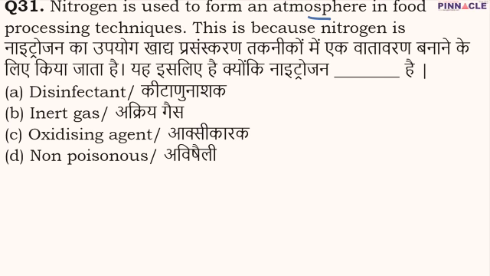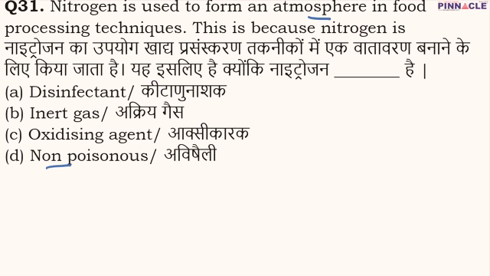The reason why nitrogen is used to form an atmosphere in food processing techniques is because it is a non-poisonous gas. Obviously, since we are going to eat food, we are going to eat chips, and if the gas used in that is poisonous, then we cannot use it. So since nitrogen is a non-poisonous gas, it is used to form an atmosphere in food processing techniques. So D is going to be the correct option.